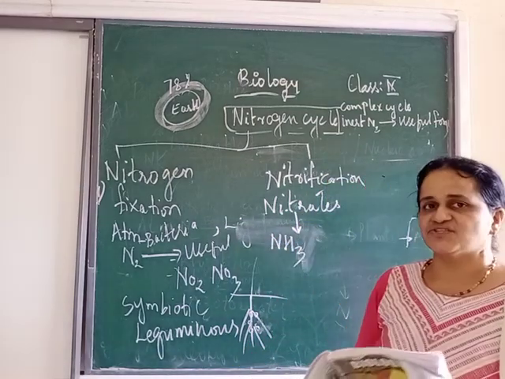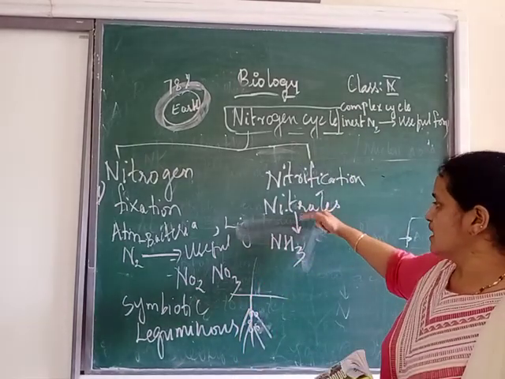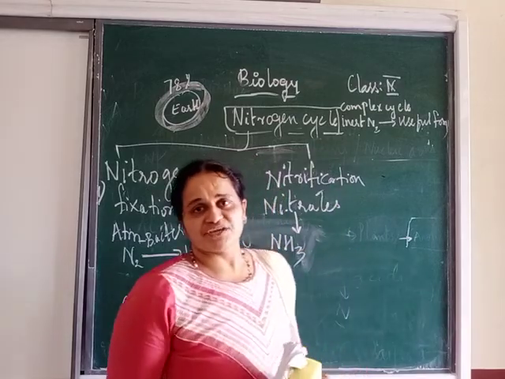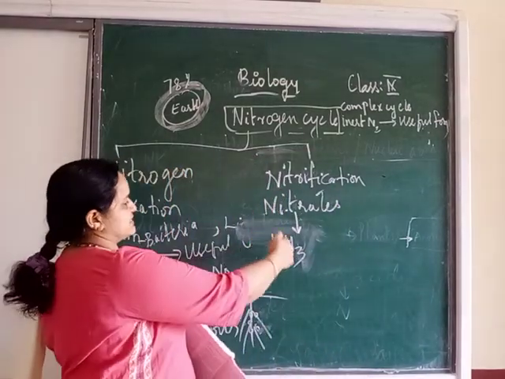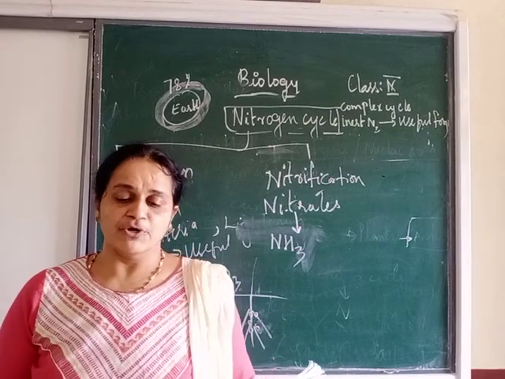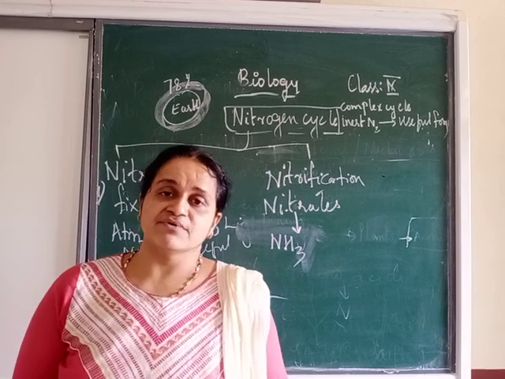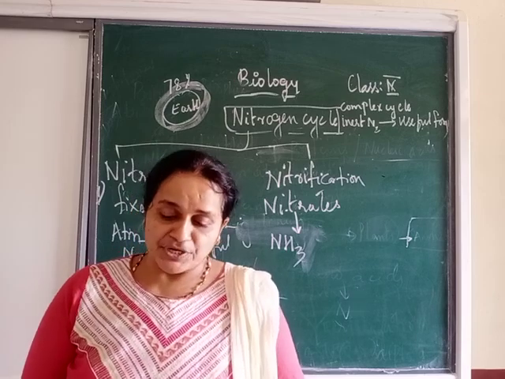Ammonia is NH3. This process is called ammonification. Ammonification means conversion of nitrates into ammonia. Okay, so there are some ammonifying bacteria or denitrifying bacteria which convert nitrates into ammonia.